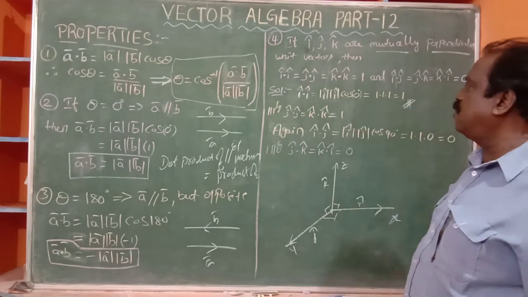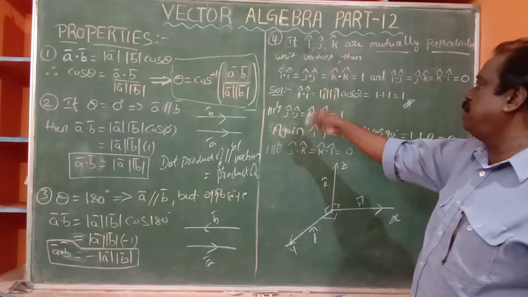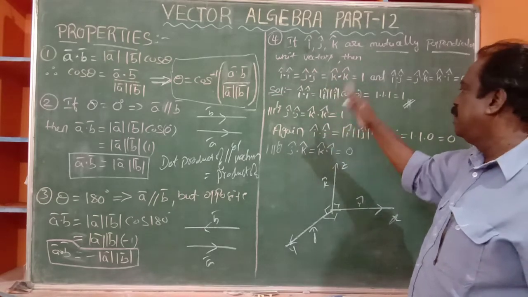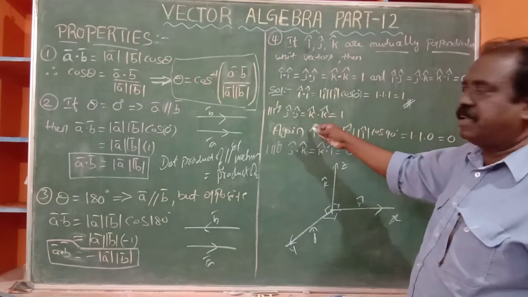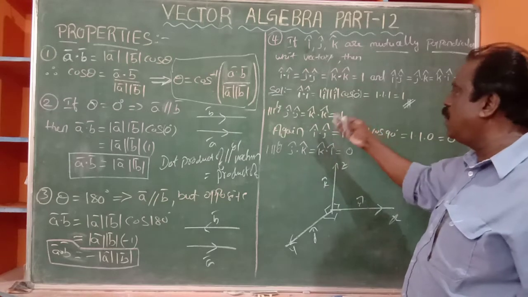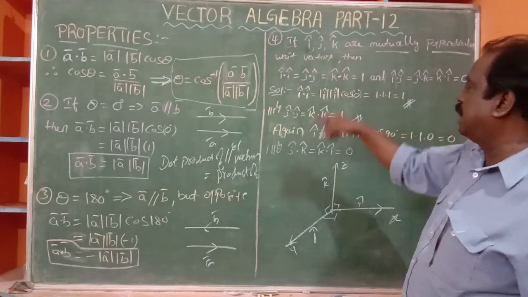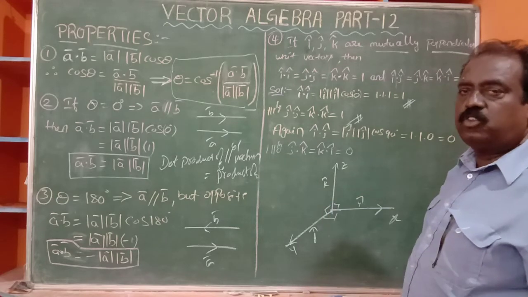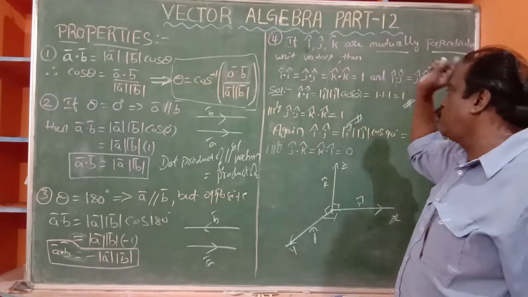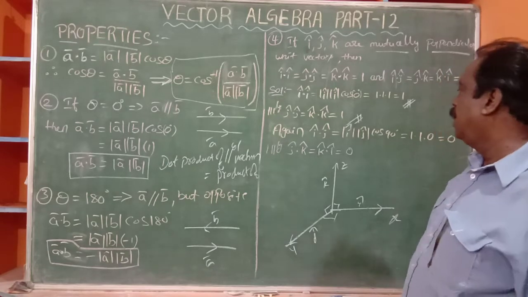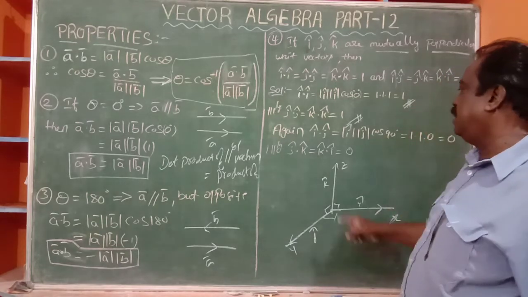Similarly, j dot j also: modulus of j bar, cos 0 only. Modulus of k cap, cos 0 only. So we get 1 into 1. Here also we get the same 1. So I dot I is equal to j dot j is equal to k dot k, and it is 1. Yes, okay. Next, I dot j, the second one.